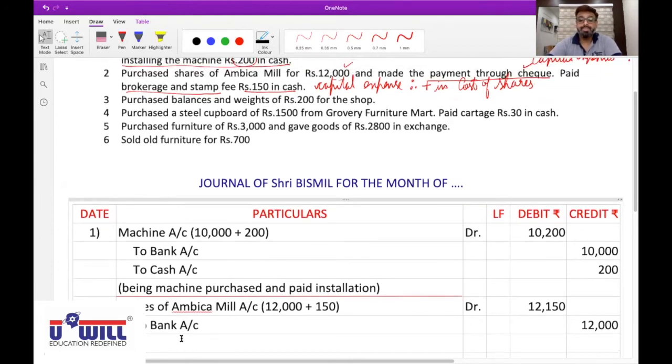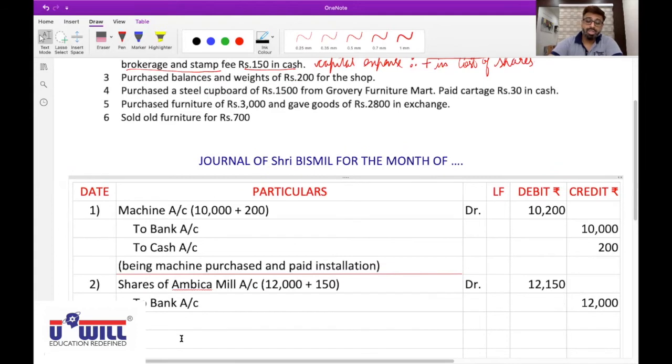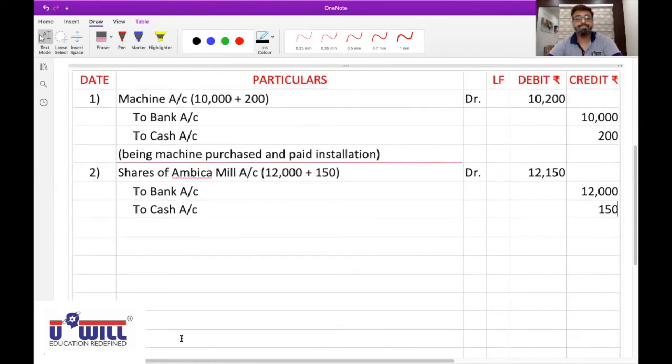Cash goes out. Rule: credit what goes out. Therefore, cash account credit with 150. Did all of you understand this? Everyone? Yes, sir. Being shares of Ambika Mill purchased and paid brokerage.